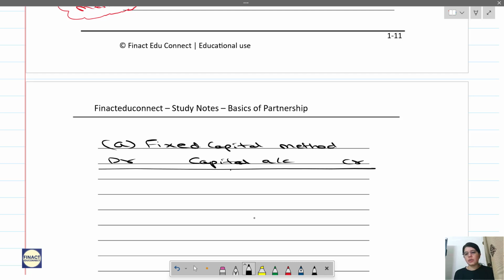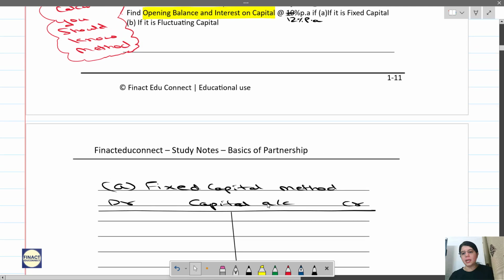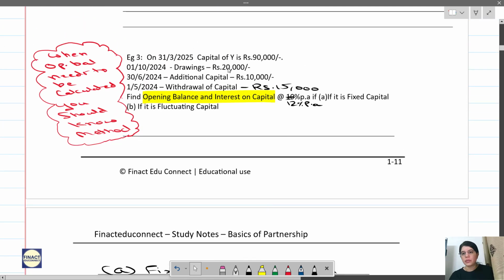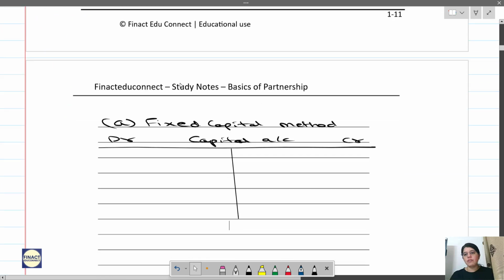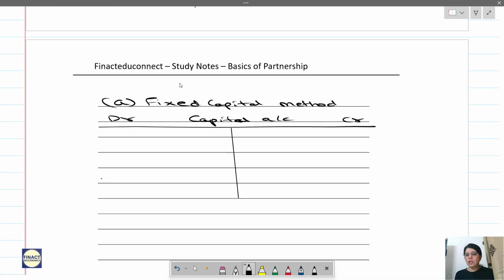We'll solve it together. Okay, just prepare a capital account over here and we will see here. Now opening balance, we will write everything here in the capital account. So what is given? This is the capital balance as at the end of the year on 31st March 2025. So if nothing is given, we are assuming that it's a normal credit balance. So on 31st March 25,